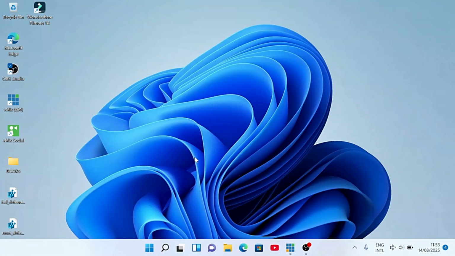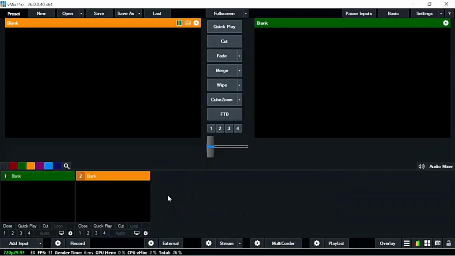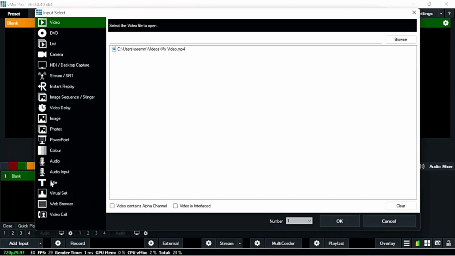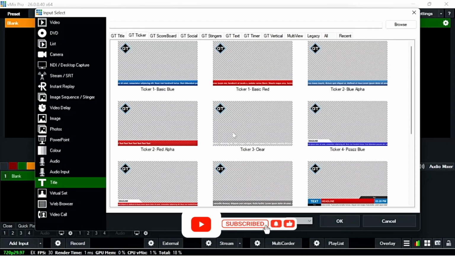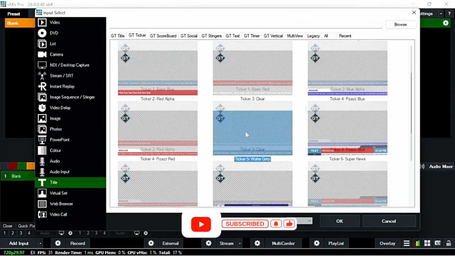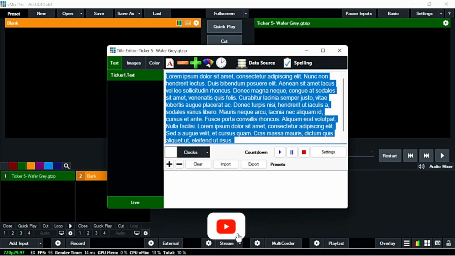Let's proceed. First, you're going to open vMix. Once you open vMix, you come to add input. On your add input, you come to title, then you see GT ticker. GT ticker, you click on it. You choose the desired of your choice. Let's use this one. Okay, we have something nice, for example.